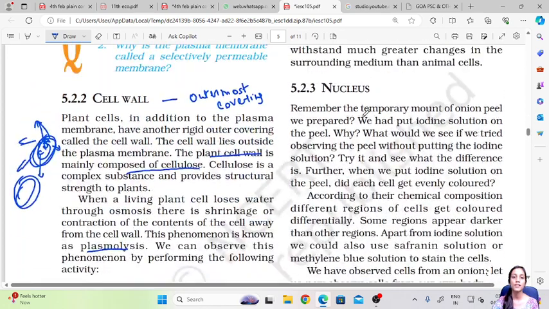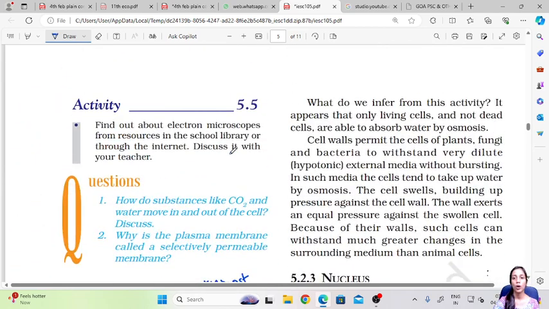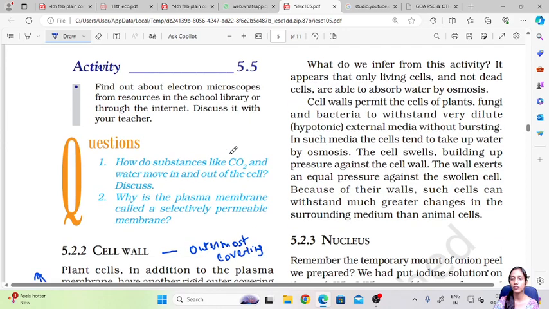So today we saw what a cell wall is and what its functions are. In this concept, we have to remember that cell walls are present in plant cells and absent in animal cells, and that in plant cells it is made up of cellulose, but it can be made of different constituent chemicals in different organisms. Whenever there is shrinkage of the cell, there is plasmolysis, wherein the contents of the cell separate and the cell wall separates. And lastly we saw the very important function of how the cell wall prevents the cell from bursting.